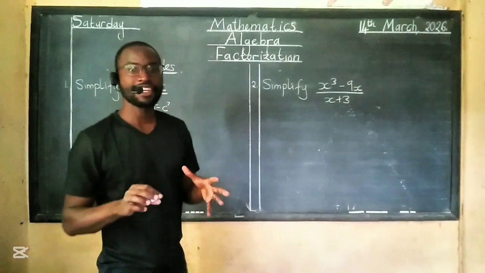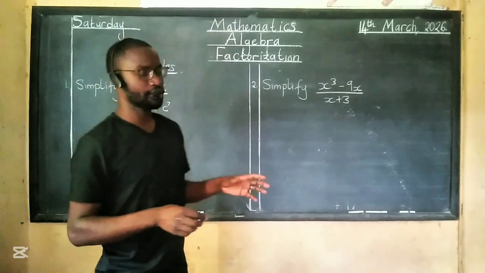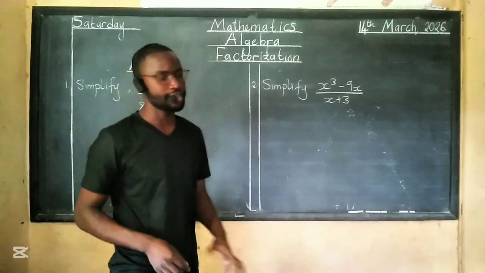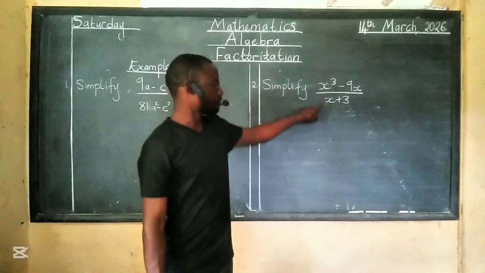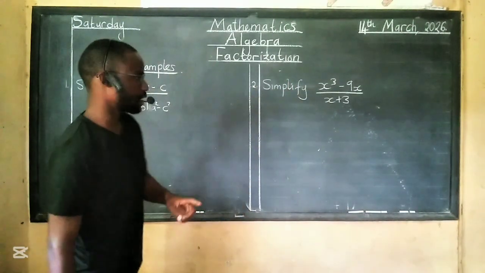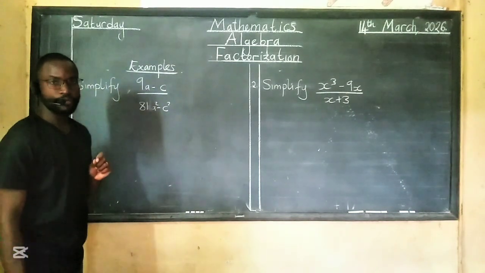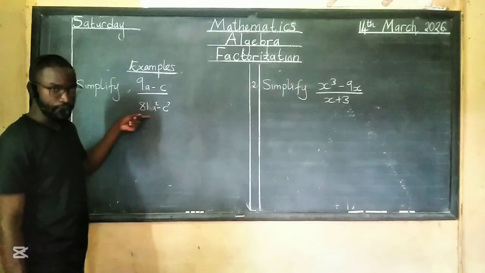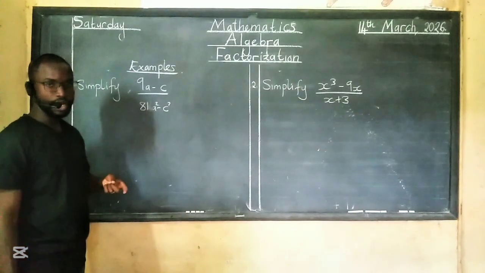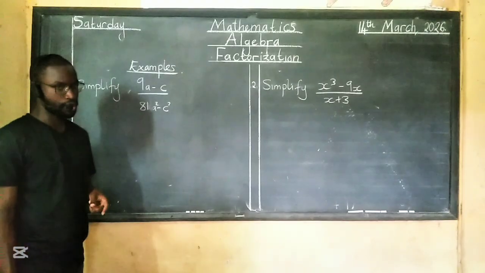The surprising thing is that for these questions, the paper 2 questions on factorizations don't say factorize. They instead say simplify. But when you see a fraction like this, you will know that they are asking you to factorize. So what do you do here? For this one, it's either you are factorizing the bottom part, the denominator, or the top part, the numerator, and in some cases, you are factorizing them both.